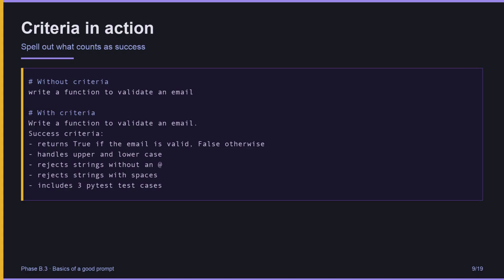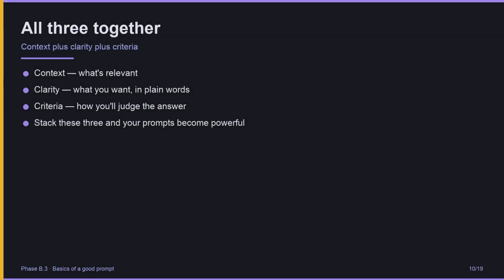On the bottom, the same request with explicit criteria. Return true or false. Handle case. Reject these specific edge cases. Include test cases. Now the model has a target to aim at, and you have a way to check whether the answer hits it. Stack all three together. Context, what's relevant to the problem.